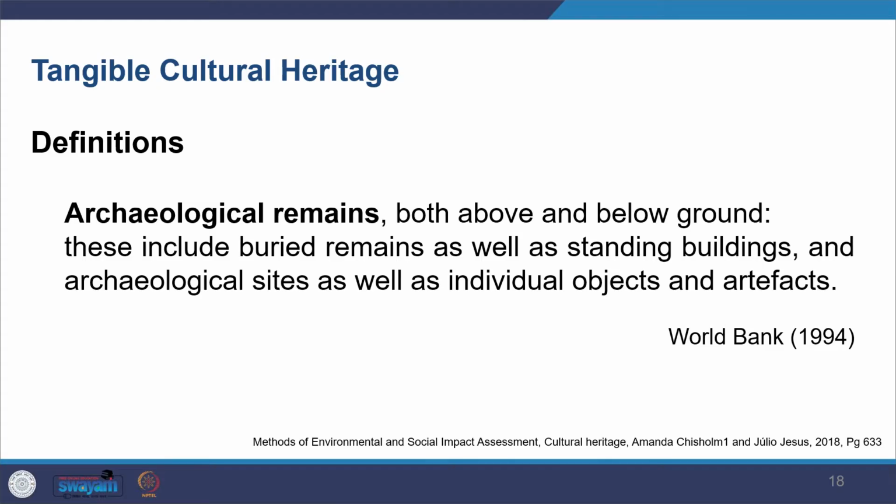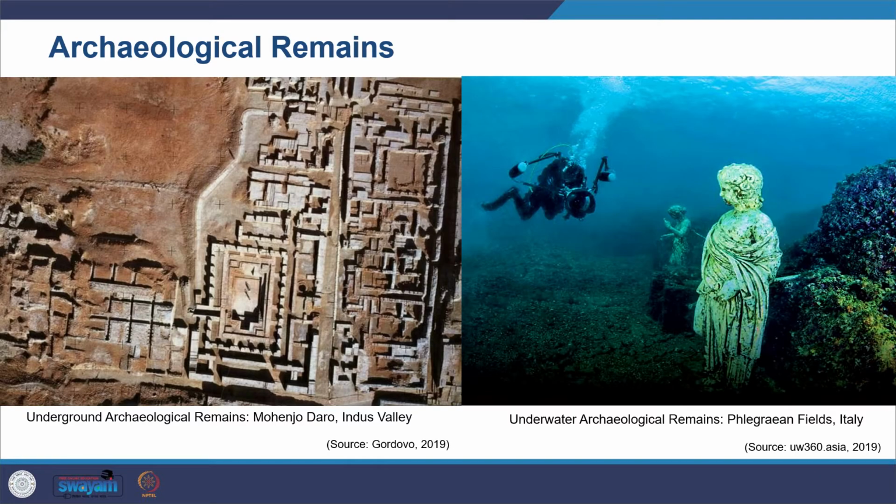When you look at archaeological remains, it covers objects which are above or below the ground, which are buried, and it could be the remains, or standing buildings, or archaeological sites, individual objects, or a complex building. So all these can be there, and in the image also you can see the examples of archaeological remains.